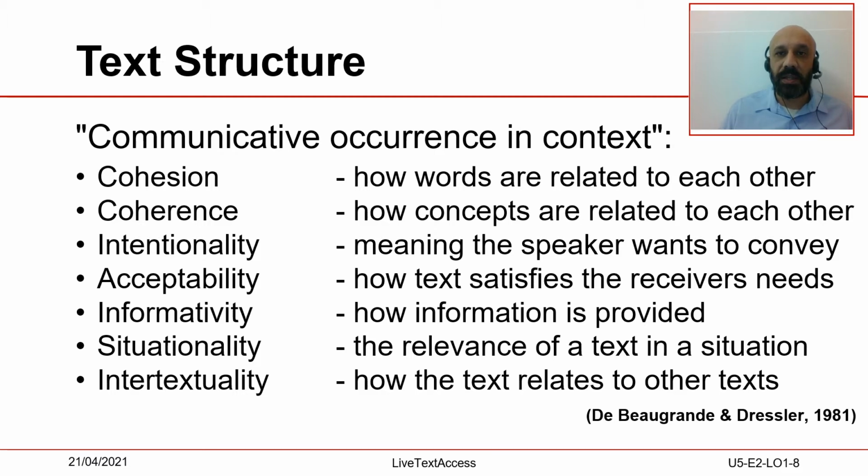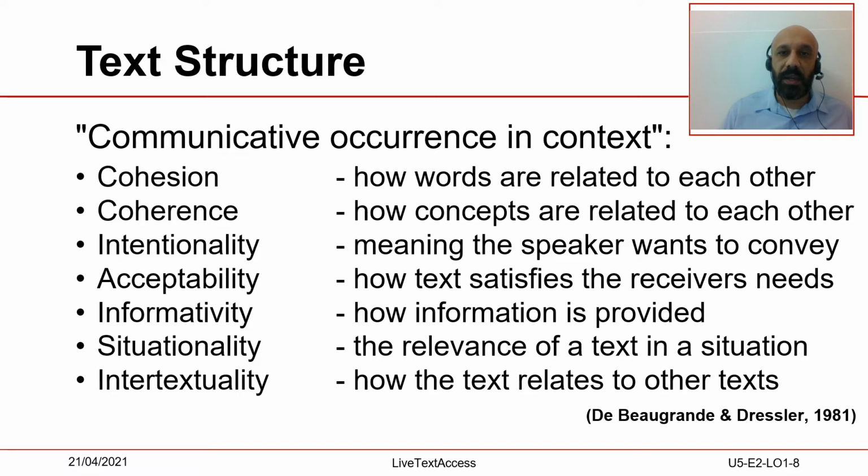The second element is coherence. Coherence is the way concepts are related to each other. It is the semantic relations between concepts. When subtitling, it is important that coherence is kept in the subtitles, as you, as a subtitler, may have problems understanding a text. In case of doubts, if you manage to follow what the speaker says, it is going to be much easier to correctly report the speech he or she makes. If an incoherent subtitle is produced, it is very possible that the subtitler has made a mistake in the understanding process.